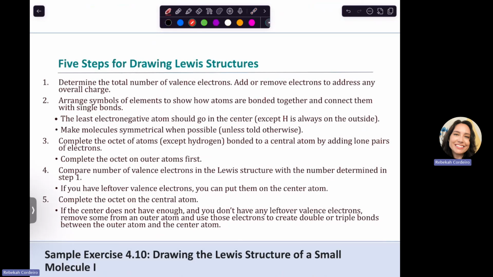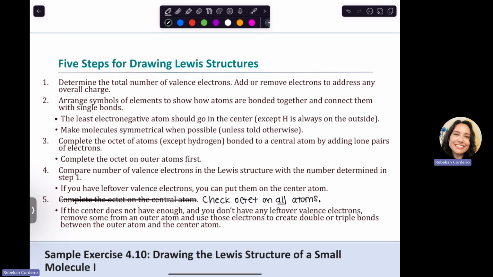I'm going to make one alteration, maybe 2. I'm just going to go through it. Make one alteration. We're going to complete octet. We're not going to complete octet on the central atom. This step 5 should read, sorry, I messed up typing this, should be the check octet on all atoms. You shouldn't have to check on your outer atoms if you follow the steps, but just to make sure we got it there, check octet on all atoms.